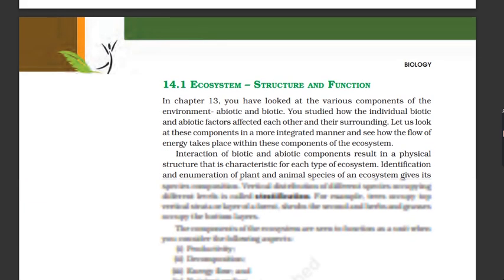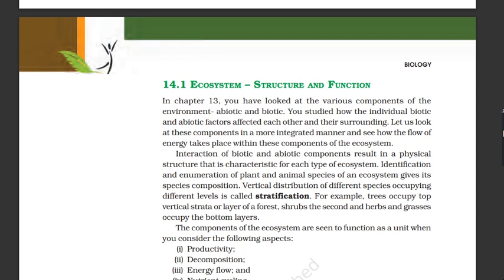14.1 Ecosystem, structure and function. In Chapter 13, you looked at the various components of the environment, abiotic and biotic. You saw how the individual biotic and abiotic factors affected each other and their surroundings. Let us look at these components in a more integrated manner. Energy flow takes place within these components of the ecosystem.